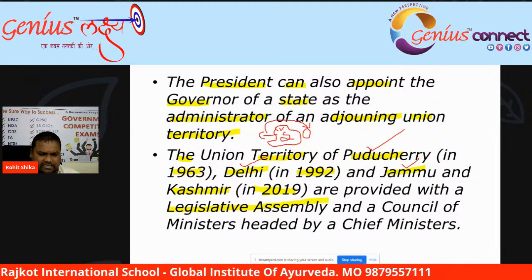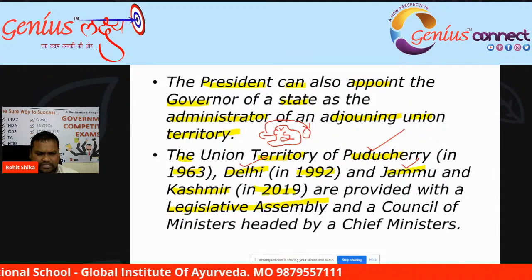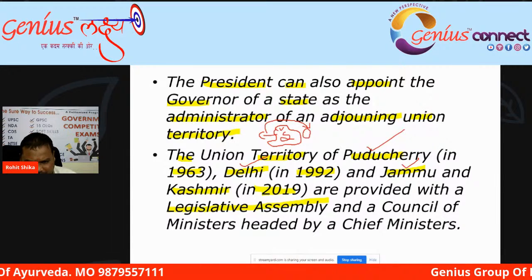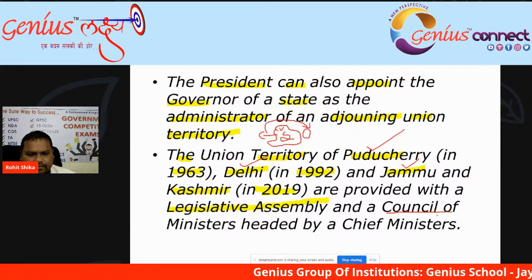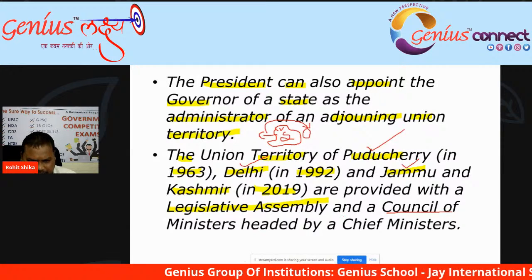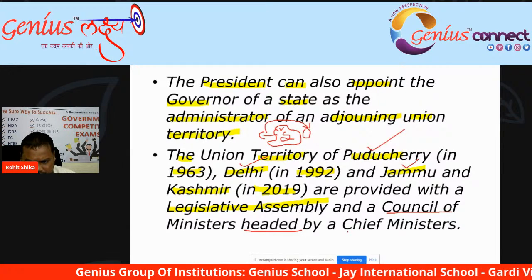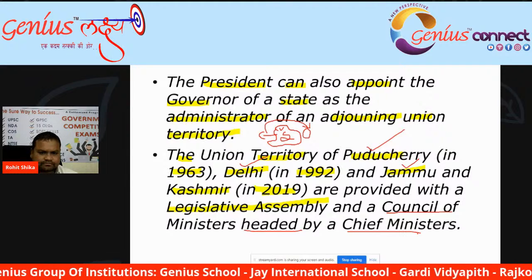So if there is a legislative assembly, that means there is a council of ministers headed by the chief minister.